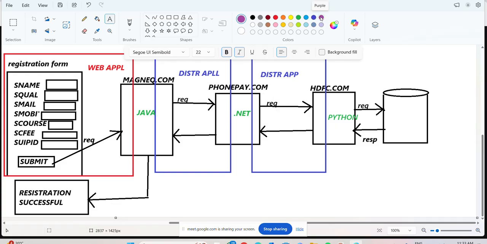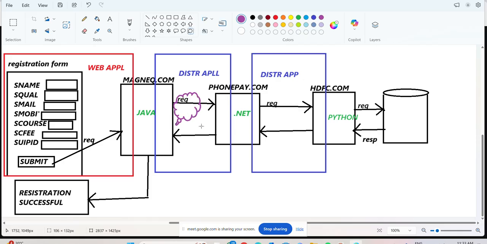If you want to communicate between Java and .NET, or .NET and some other technology, then here we have to use one component. Here we have to use one component called web services. What do we require here, sir? Web services. Are you able to understand what I am saying? What is the purpose of web services, sir?